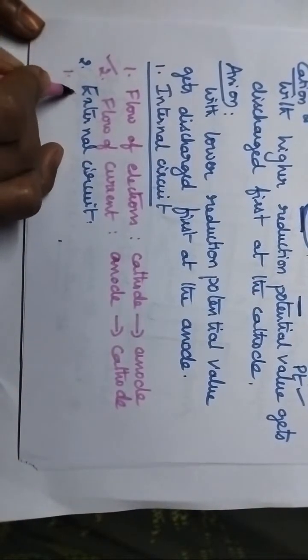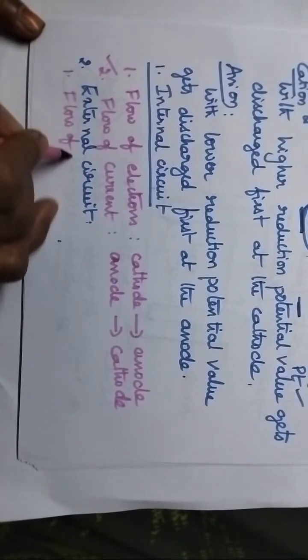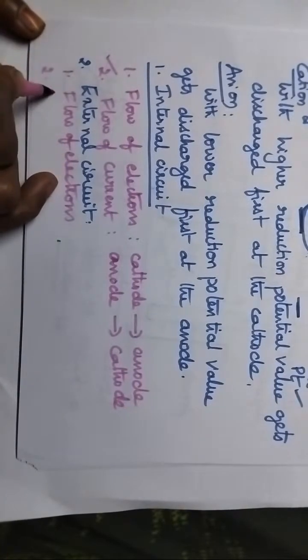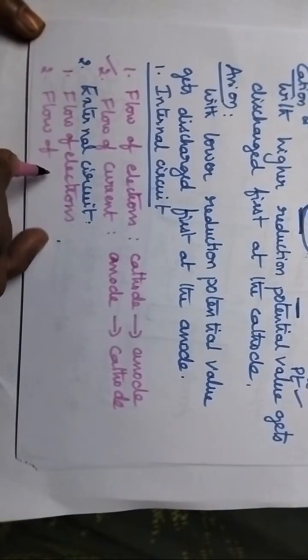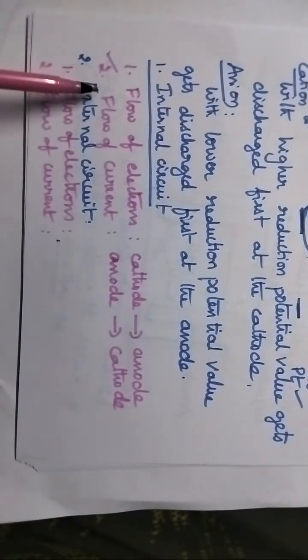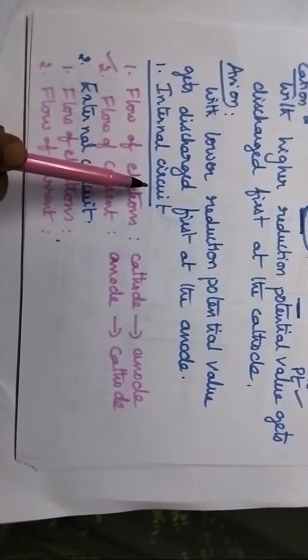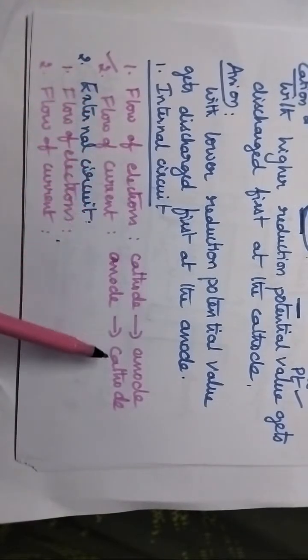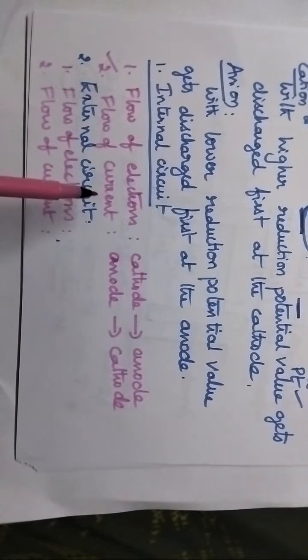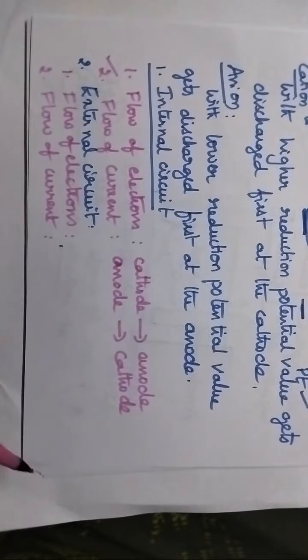So you try to guess how the flow of electrons takes place in the external circuit and how the flow of current takes place in the external circuit. You just remember only one point: in the internal circuit the flow of current takes place from anode to cathode. When you are supposed to answer the flow of electrons, you just reverse the direction. In the similar way, for the flow of current in the external circuit, you just reverse the direction. Now you just share the answer.